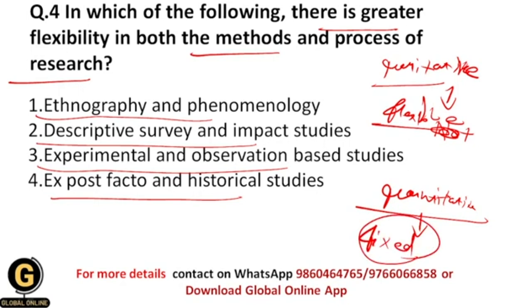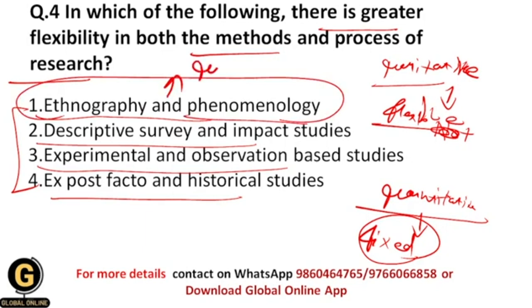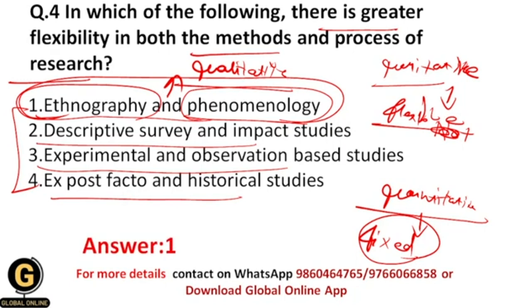And according to different types of research methods, from these research options only ethnography and phenomenology are the types of qualitative research methods, because within ethnography we are going to study the culture, and within phenomenology we are going to study the behavior of a person in different environments, whatever environment they are going to experience. And that's why both of these are qualitative research methods, and these have more flexibility in terms of both the methods and process of research. And that's why the correct answer over here is 1.